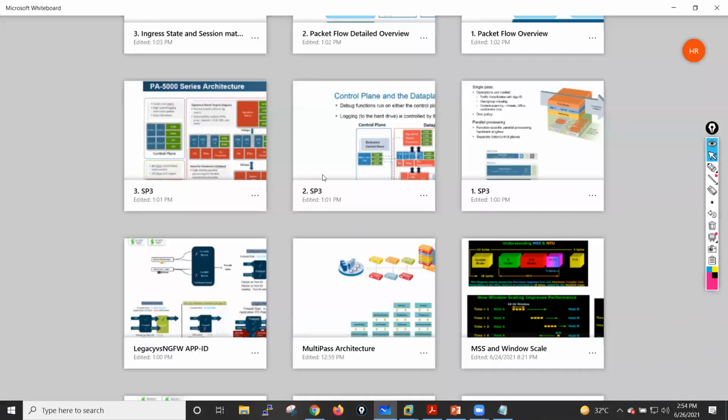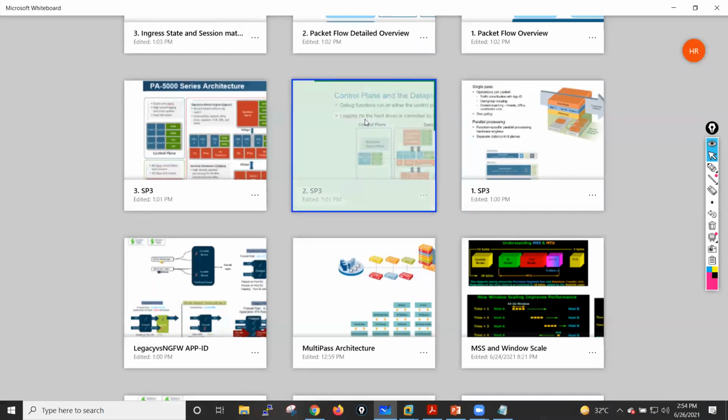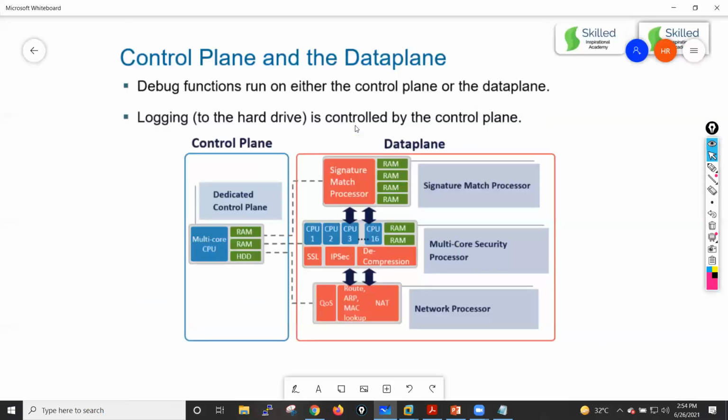Let me also tell you one more diagram, guys. I'll just show you this particular diagram as well, where you will get the detailed architecture of your firewall. So if you see here, this firewall has a control plane and a data plane. The control plane is a dedicated control plane. It has a multi-core CPU, and it also has RAM. It also has a hard disk.